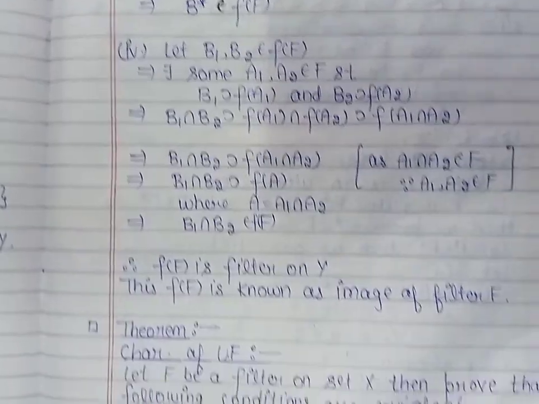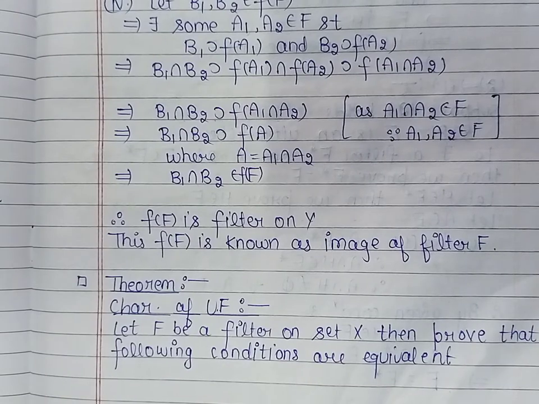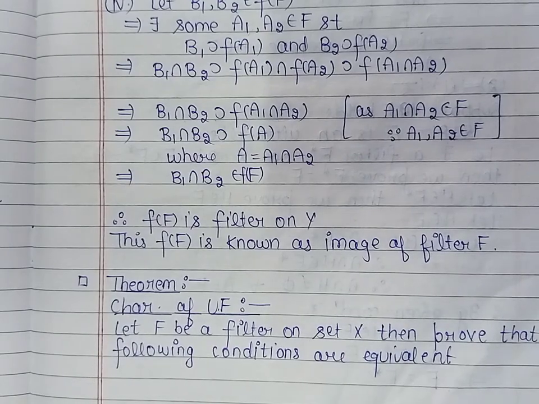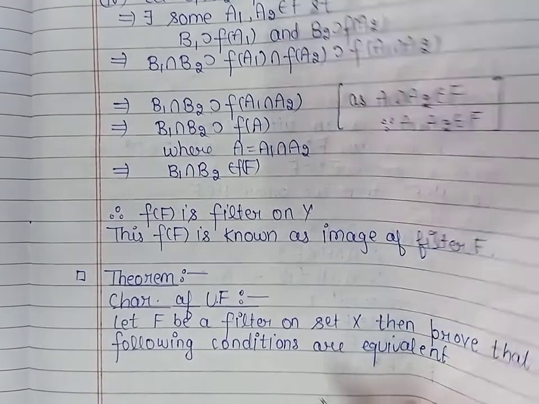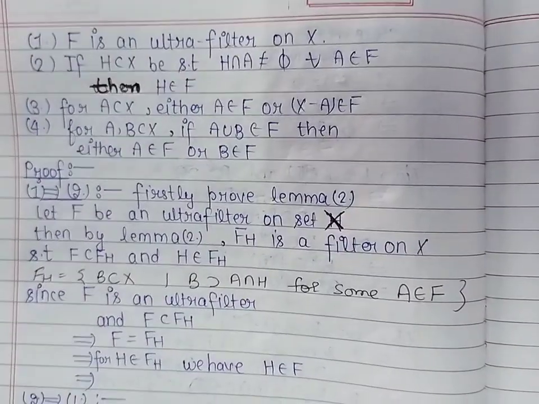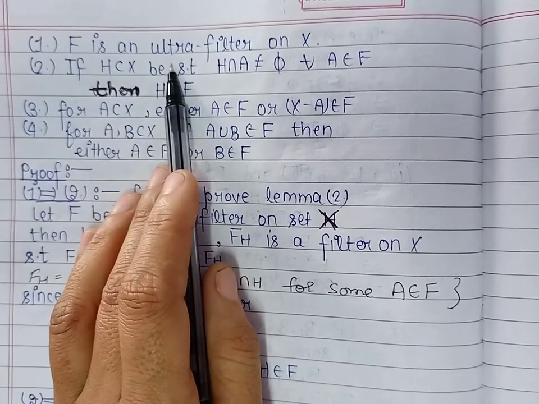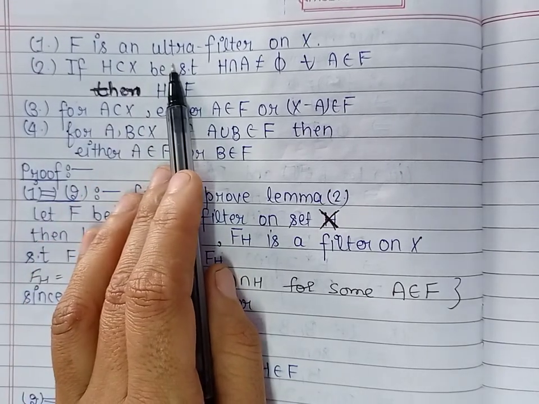Now next there is an important theorem, characterization of ultrafilters. So let us take a filter F on a set X. Then we prove that the following conditions are equivalent. First condition, we are given F is an ultrafilter on the set X.